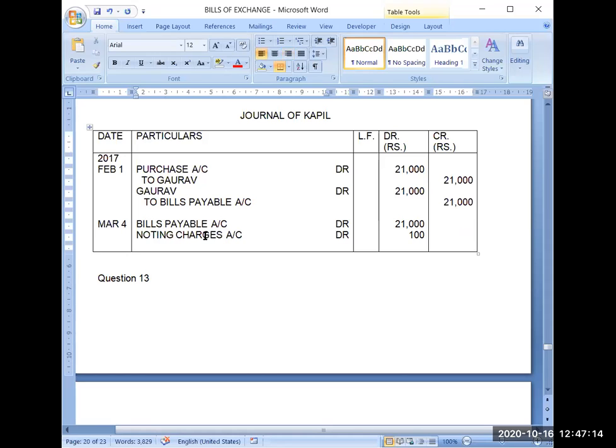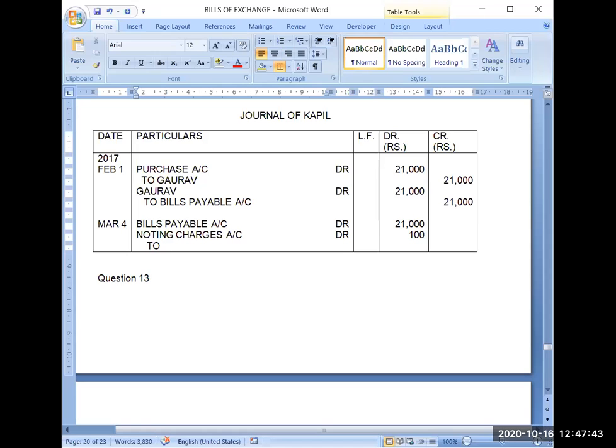Now he has not paid this amount in cash. Remember this. In previous questions also, you might have observed that this payment has to be done by Kapil. Right now, he has not made any payment. So bills payable account debit 21,000. Why has it been done? Because the liability of bills payable has been finished. Noting charges, because Gaurav will inform Kapil that bank has paid rupees 100 for noting charges. So you have to pay me this amount also.